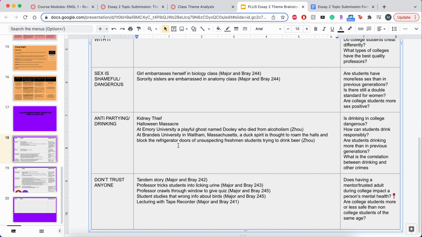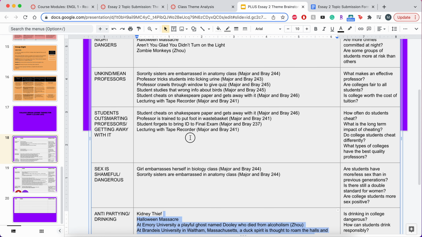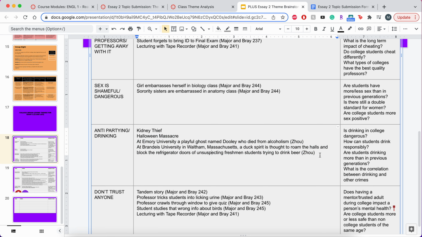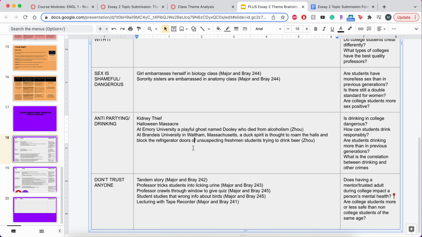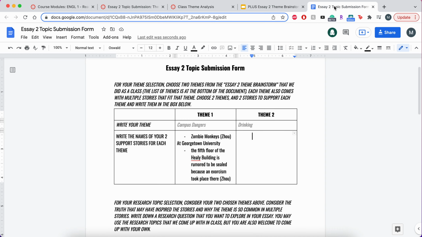Again, there's a couple stories to choose from here. So it looks like there's two kind of cautionary tales where drinking leads to people getting murdered. And then there's also these two stories that are more about protecting people from getting drunk. So I'm going to go with the protecting people from getting drunk ones. So these are both the Zao. Oops, sorry. There we go. Take those.